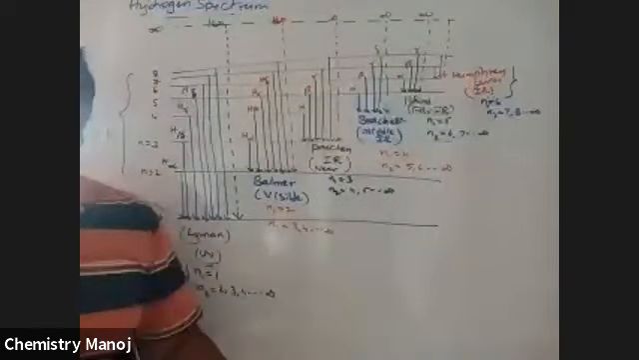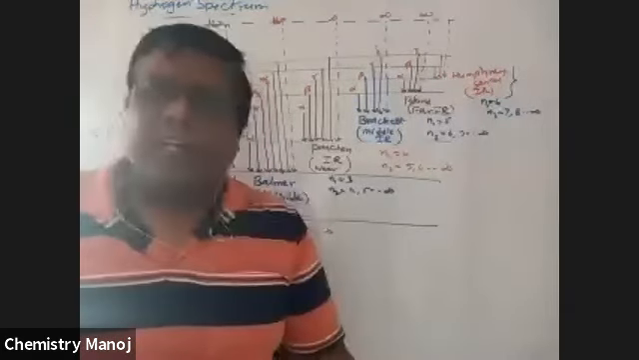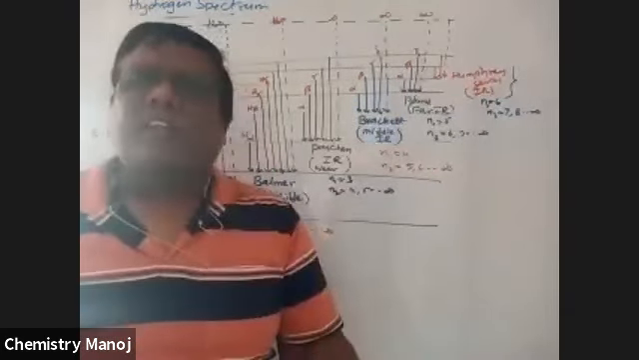Among all these series, the first observed series is the Balmer series, because it is available in visible light, which is visible to our naked eye. That is why the first identified series is the Balmer series. After that, the remaining series were observed in different regions. Most of the spectral lines are available in the IR region.